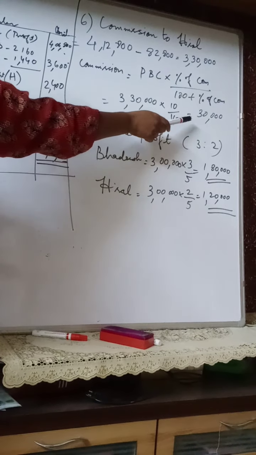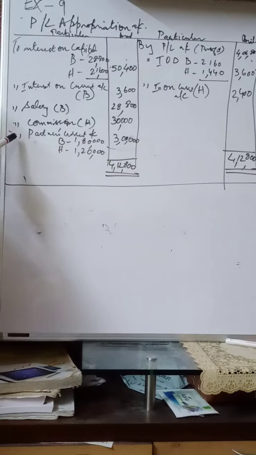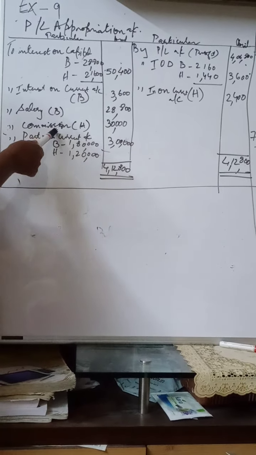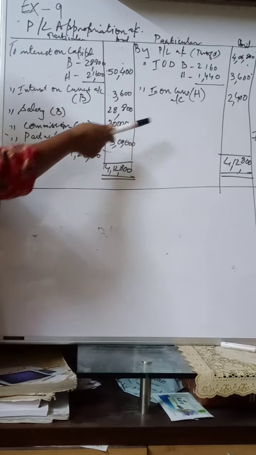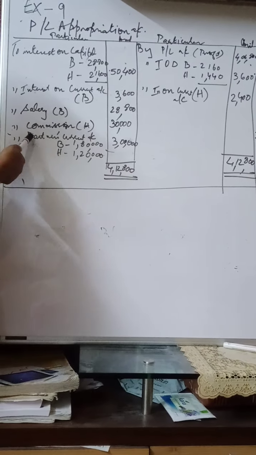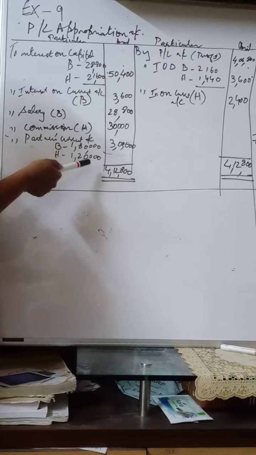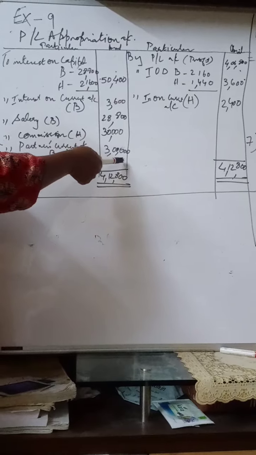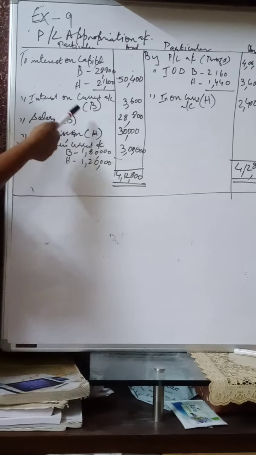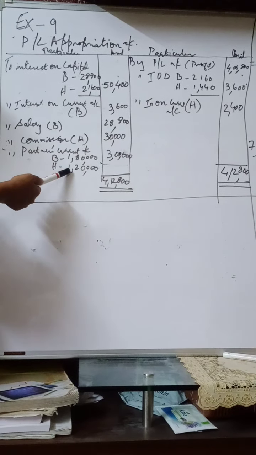So based on that 3,30,000 we have calculated commission 30,000. So that is also debited to profit and loss appropriation account, commission to Hiral 30,000. Then we balance the account by taking out the balance. We get 3 lakh as profit, divisible profit as per the profit and loss sharing ratio.